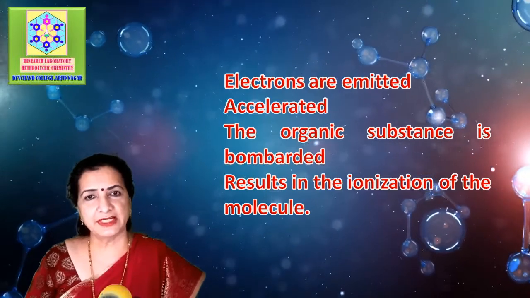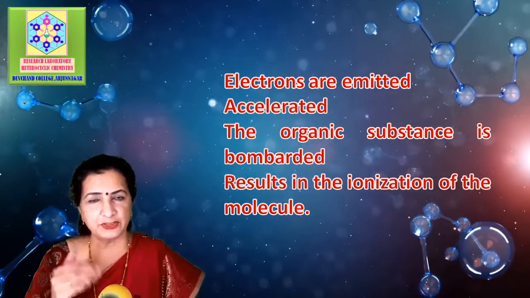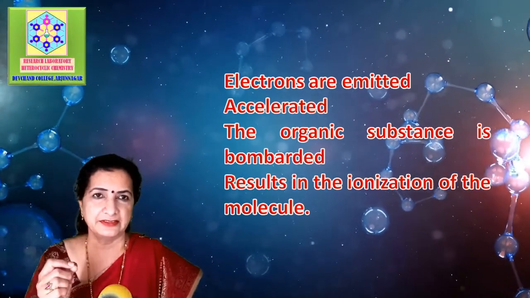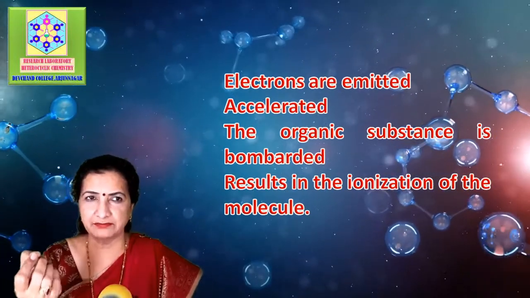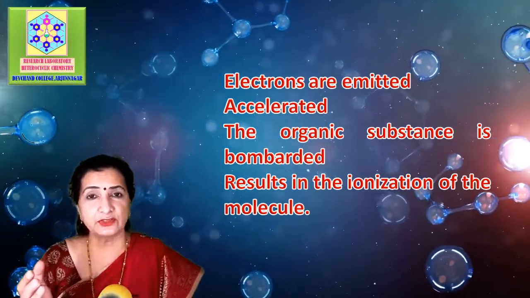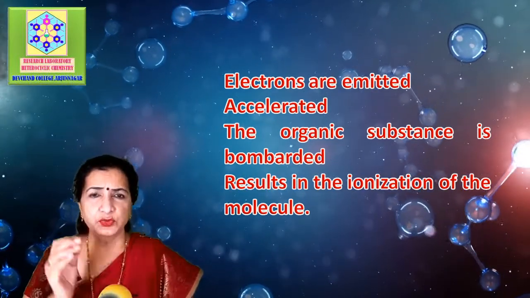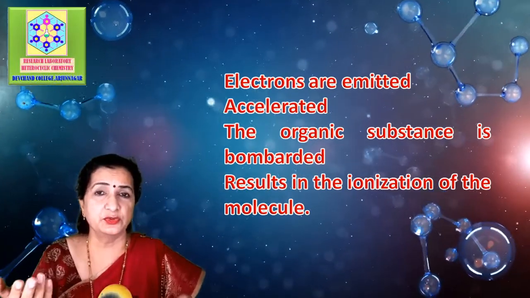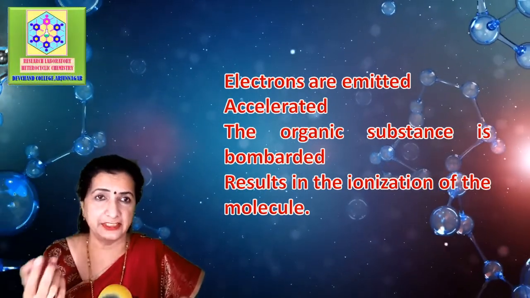What happens in mass spectrometry? Electrons are emitted from a hot filament, usually tungsten, like a light bulb. These electrons are accelerated towards an electrode so that their energy is enhanced to more than 60 electron volts.